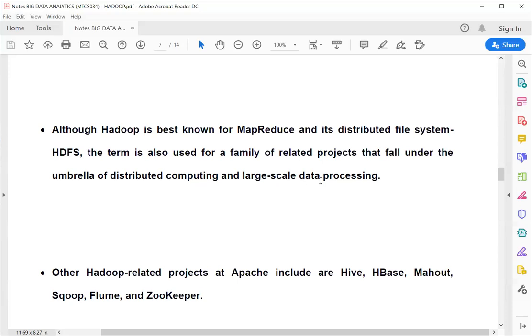So MapReduce is not the only distributed computing processing application. There are also other projects on Hadoop such as Hive, HBase, Mahout, Sqoop, Flume, and so on. Whatever tasks we can perform using MapReduce, we can also perform using these different types of projects.